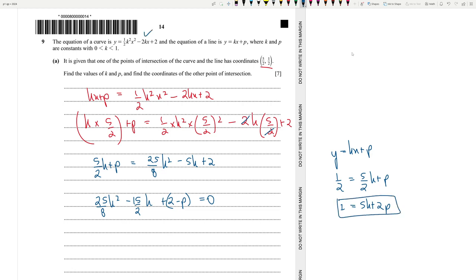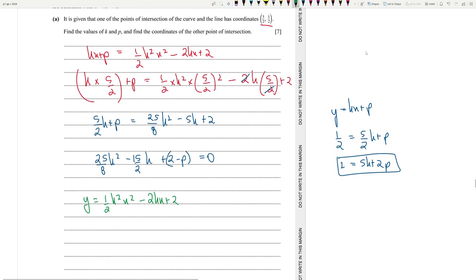And on the other hand, this one over here, this should work out since there's no p. We know that y, okay, let me use another color. We know that y is equal to half k square x square minus 2kx plus 2.